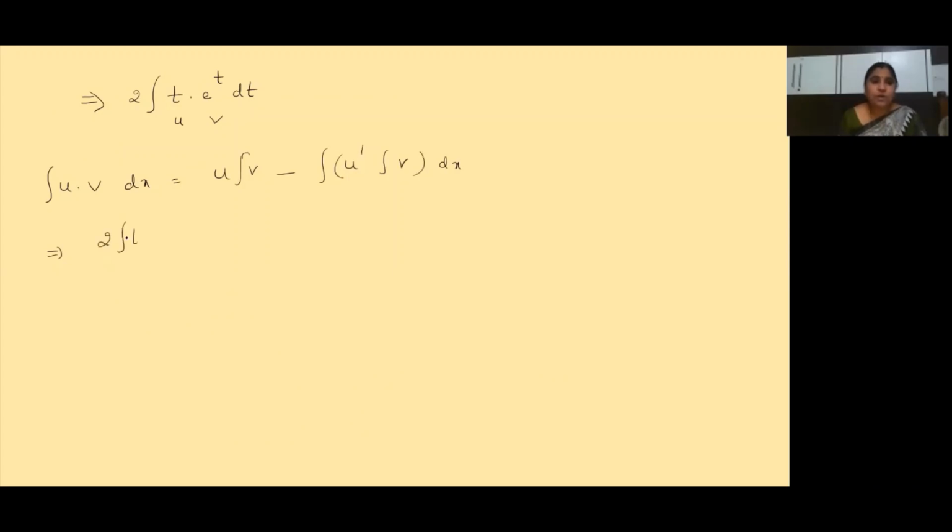2 into t into e to the power of t dt is equal to 2 into, this 2 is common for the whole term, u. What is u here? t. t into integral of v. What is v? e to the power of t dt, minus integral of u dash. u dash means d by dt of t, into integral of e to the power of t dt. Again, whole dt should be there, no? Here, whole dt. Clear, children?